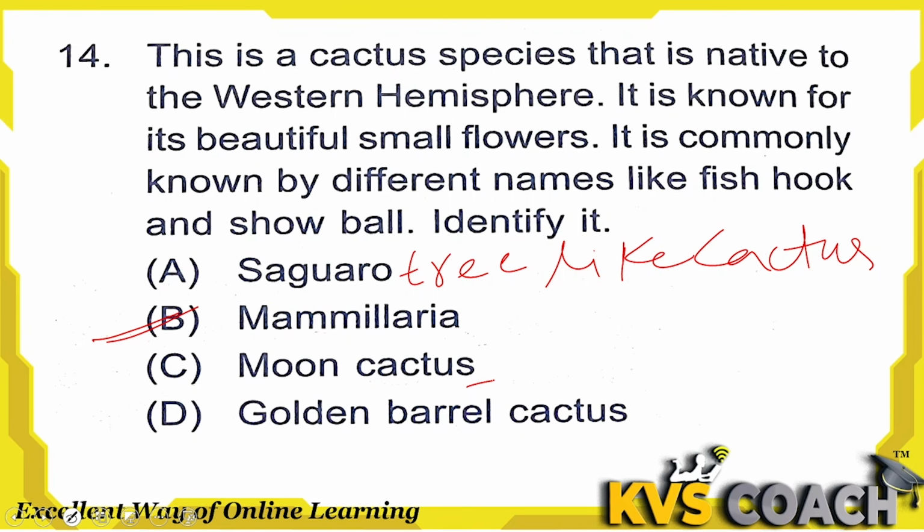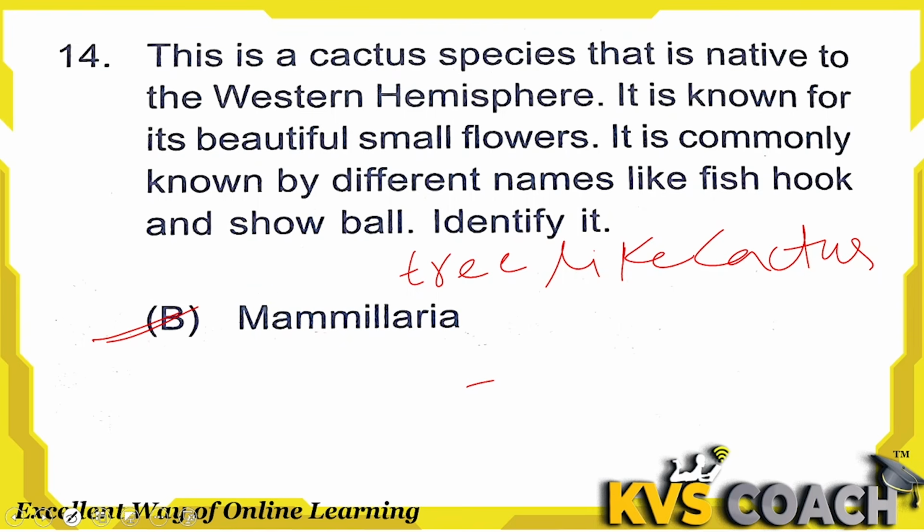Okay. Last one is golden barrel cactus. This is also known as golden ball, and it is found in the northern hemisphere. But right answer for our question, option B is right answer here.